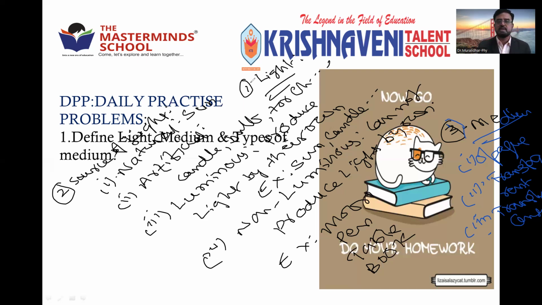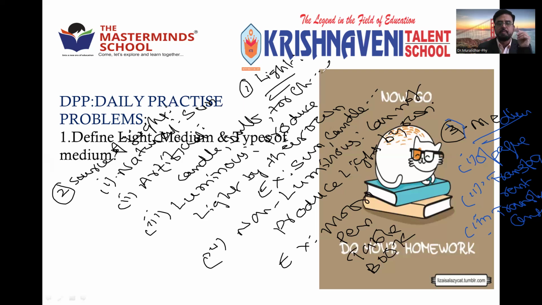Make it fast so that I can conclude the class. First the light definition, then source of light, then mediums, and finally the ray of light and beam of light. We have completed synopsis one today.